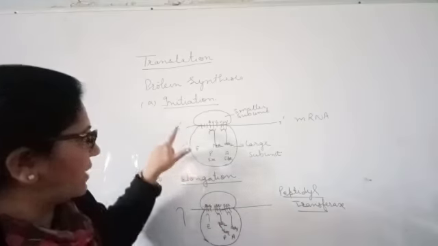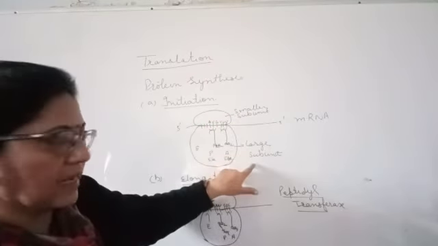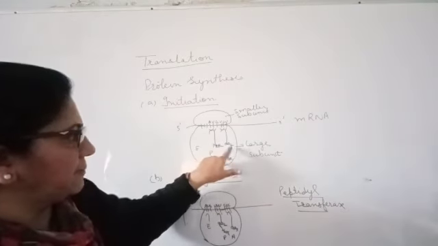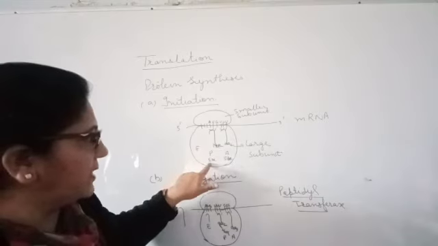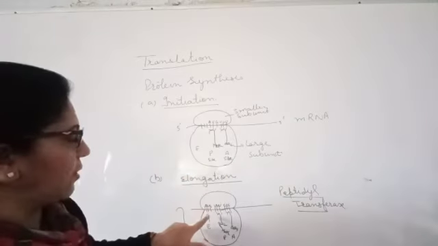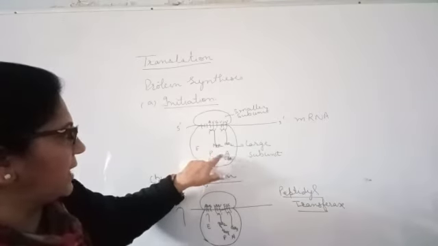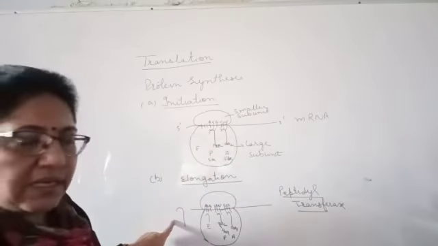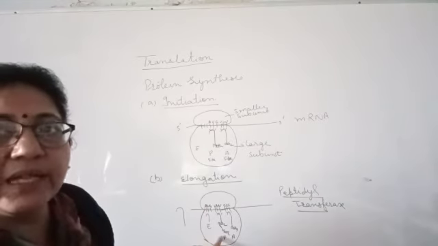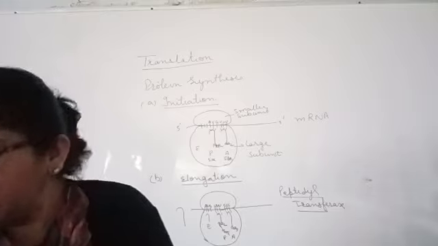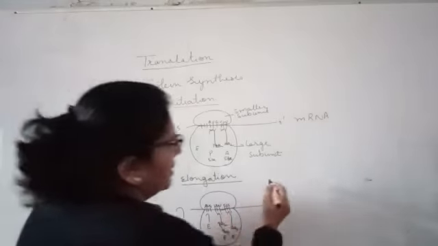So this is what is called initiation, in which we have a smaller subunit, a larger subunit, and tRNA activated with the particular amino acid, which come to the P site and A site. In elongation, the methionine, that is your P site amino acid, will leave from the E site. They will form the bond, which means the elongation of the polypeptide will take place. Till what?